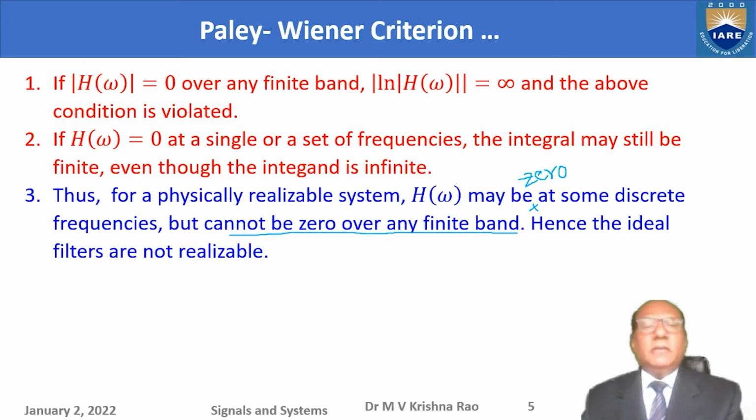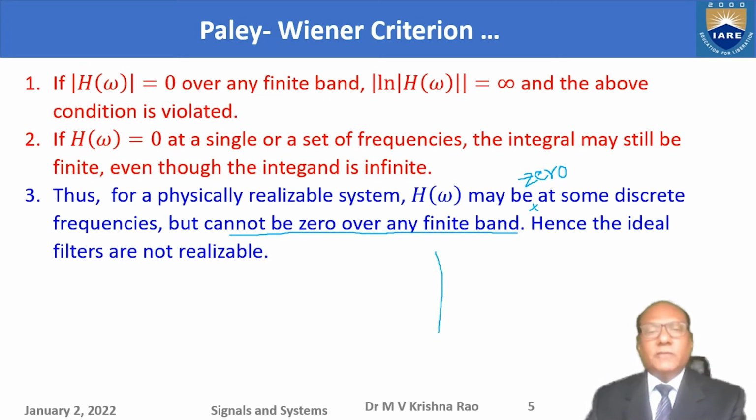So naturally, when we take ideal filters, the ideal low pass filter, how was it? It was a box function. So this was the pass band, and on the other side you have the same thing, pass band, and this side it is stop band. This is a low pass filter.